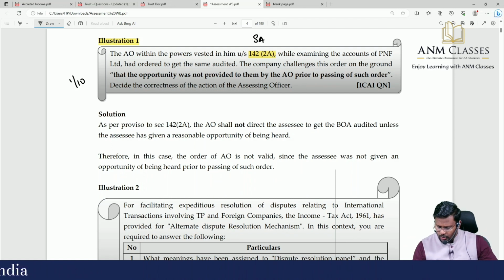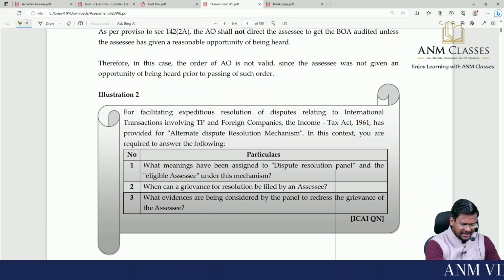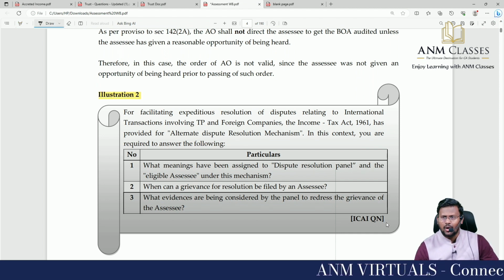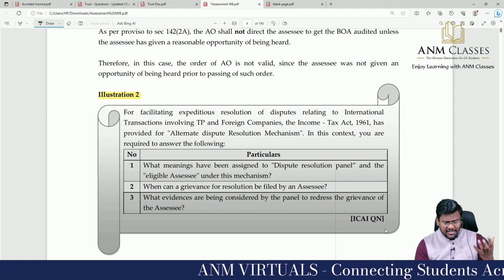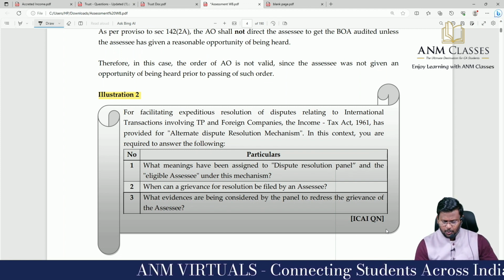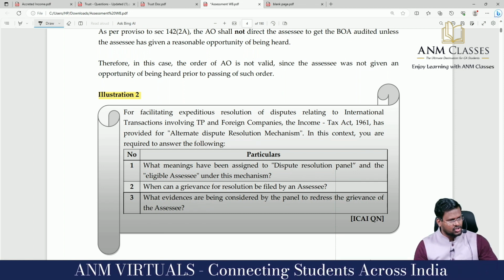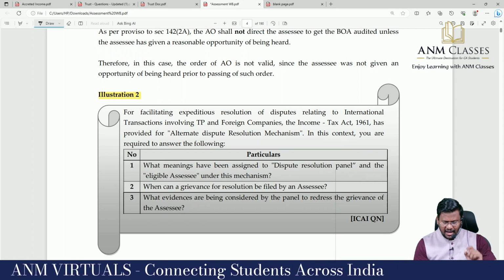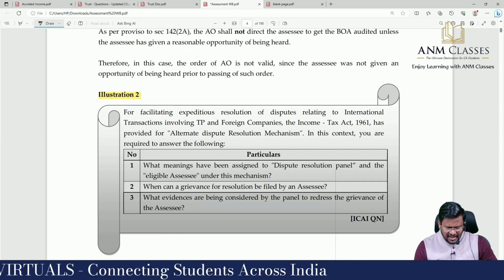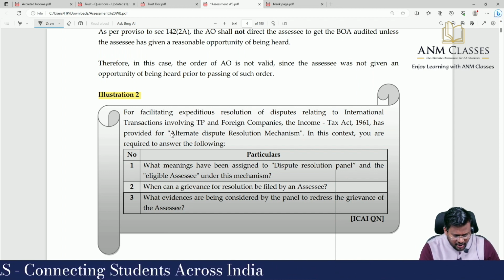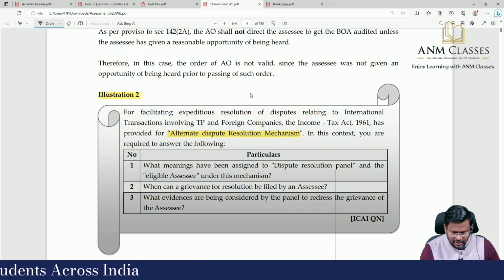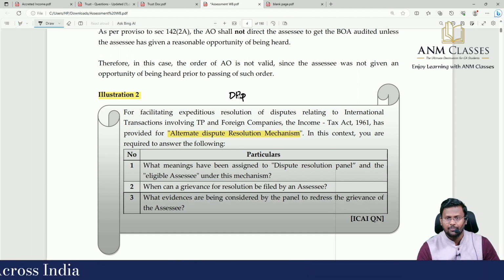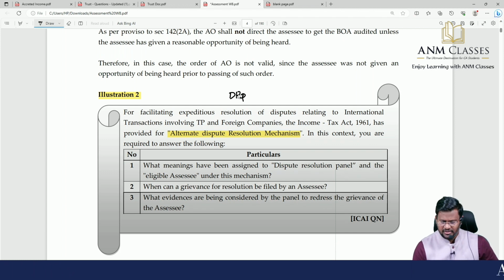I'm moving to illustration number 2. Like this, in this slot, we'll be doing 10 questions. Sir, these are also ICA questions, my dear lovable students. For facilitating expeditious resolution of dispute relating to international transaction involving transfer price and foreign company, the Income Tax Act has provided for alternate dispute resolution mechanism. Basically, they are talking about DRP. What is DRP? Dispute Resolution Panel.